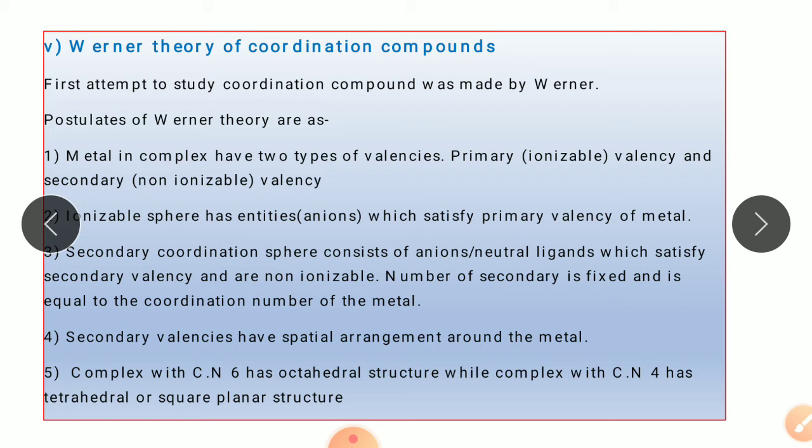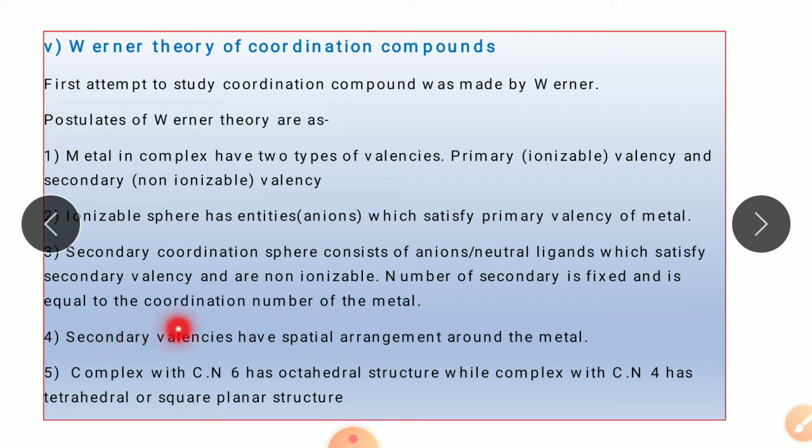As we have said, the secondary valency is non-ionizable, that is, they do not ionize, and mostly this valency is satisfied by anions as well as some neutral ligands. The number of secondary valencies is fixed for a given metal and it is equal to the coordination number of that metal.